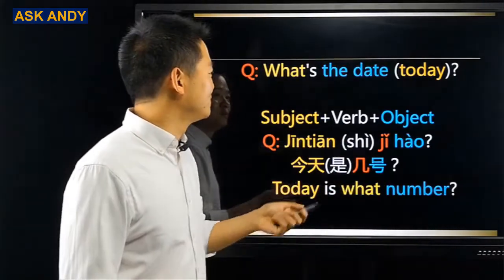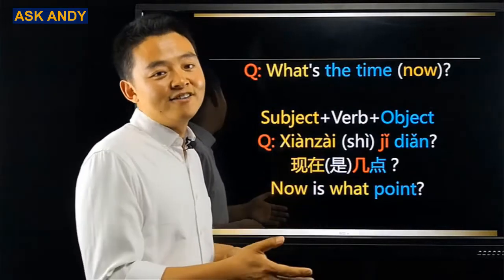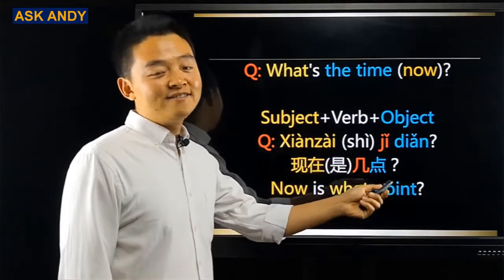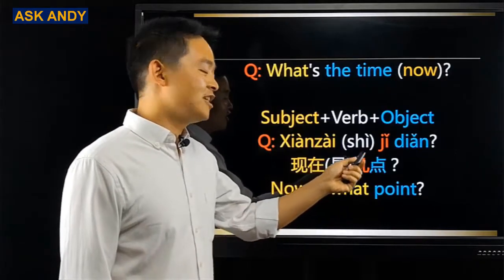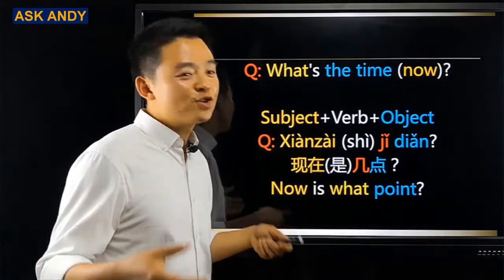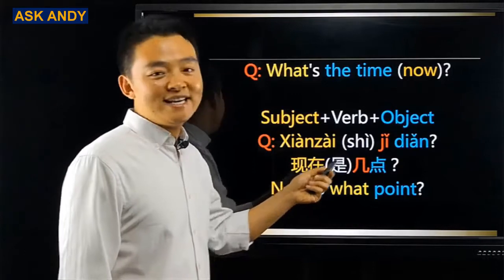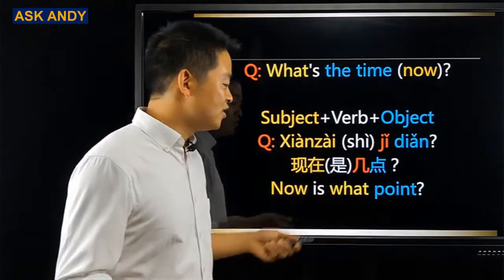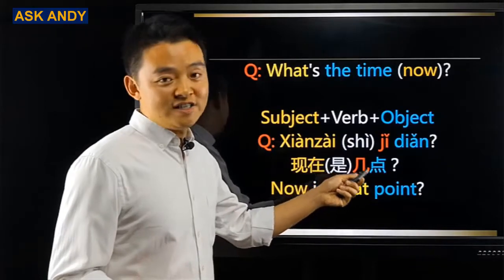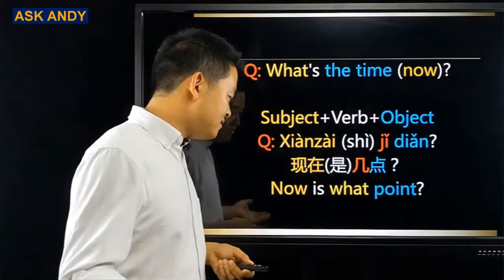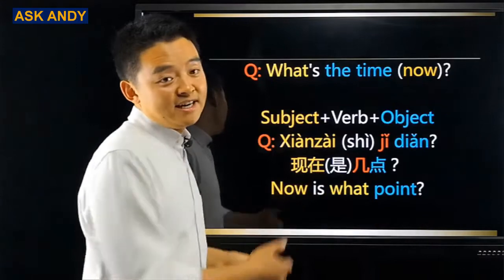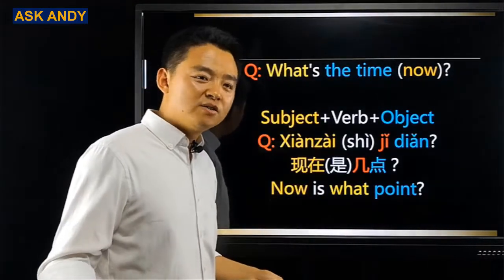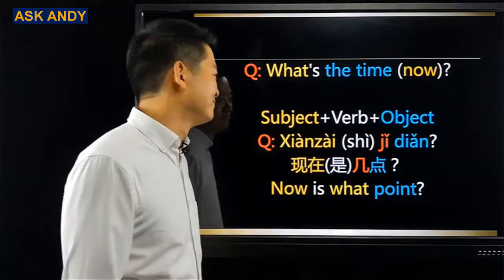Let's see another example. What's the time now? In Chinese it is 现在是几点? People are going to say it shorter. That would be 现在几点? And you can tell the what here is 几 again. And the literal translation for that is now is what point? What point of what? What point of a clock, right?